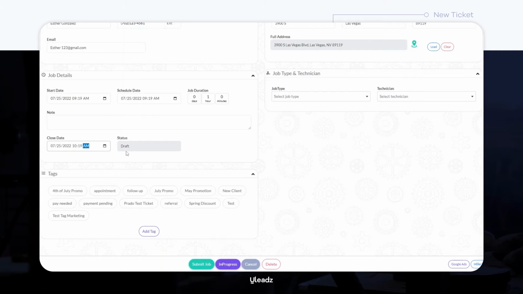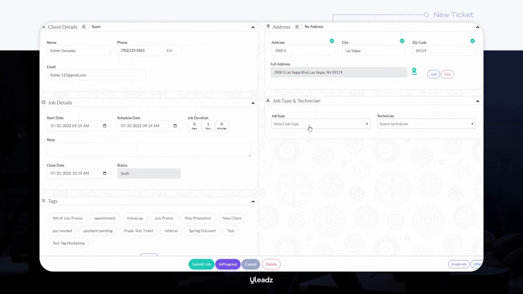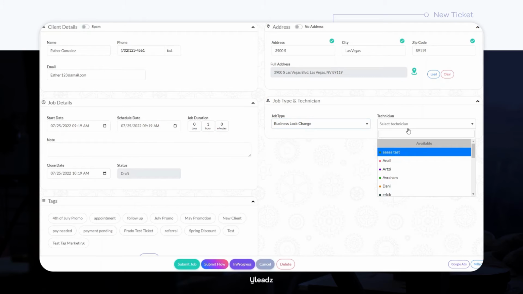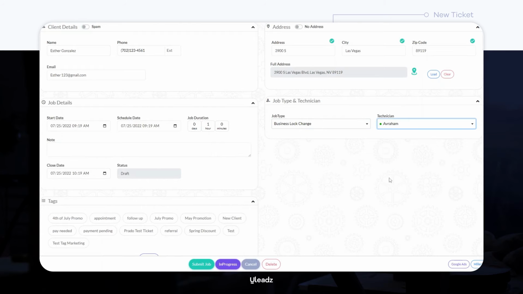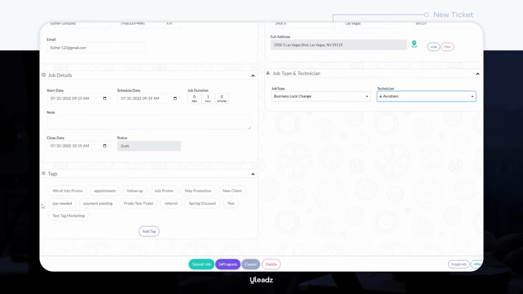The status will automatically change as the ticket is worked. Associate the job type depending on the type of job this ticket belongs to. We'll select business log change for our client Esther Gonzalez. And we will assign one of our top technicians for the job, Abraham. Associate any specific tag you may feel fitting for this ticket. Say if it applies for a promotion, if the client will have a discount honored, or develop a new tag and customize the tag as needed.